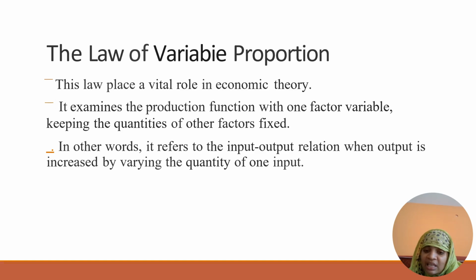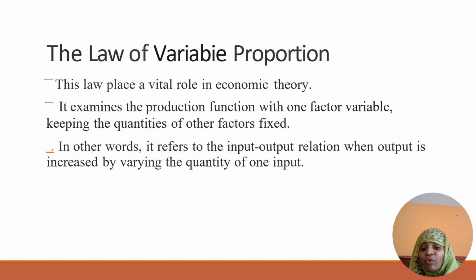Because the input is a variable factor of labor, we are taking one labor, and our total return is 10. With two labors the total return, in the sense output, is 20, and 3 labors 30, 4 labors 40, 5 labors again 40, because it slowly declines. So at 6 labors it comes to 30, and again 20 and 10. Output increases up to 5 labors, and after that we can increase the number of manpower in the organization, but output does not increase.